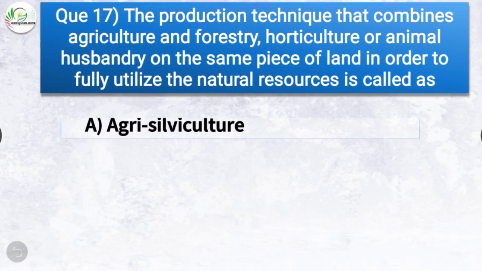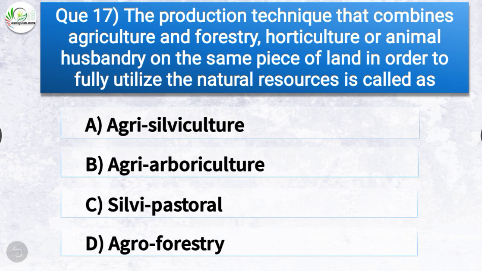Question number 17. The production technique that combines agriculture and forestry, horticulture or animal husbandry on the same piece of land in order to fully utilize the natural resource is called as? The options are agri-silviculture, agri-arboriculture, silvipastoral or agroforestry.